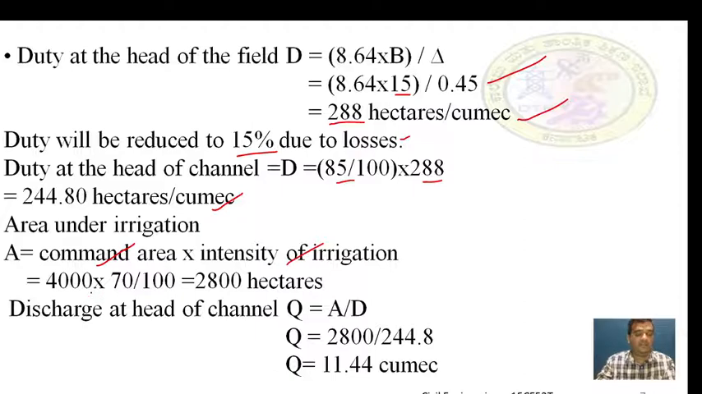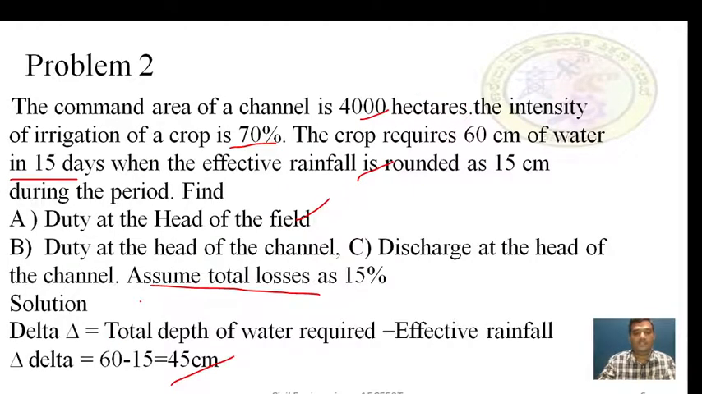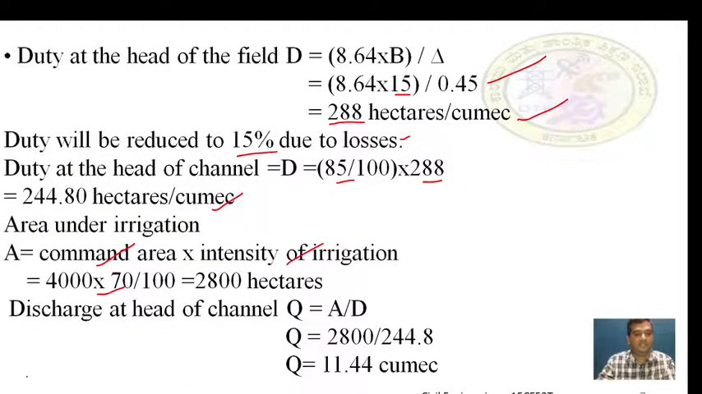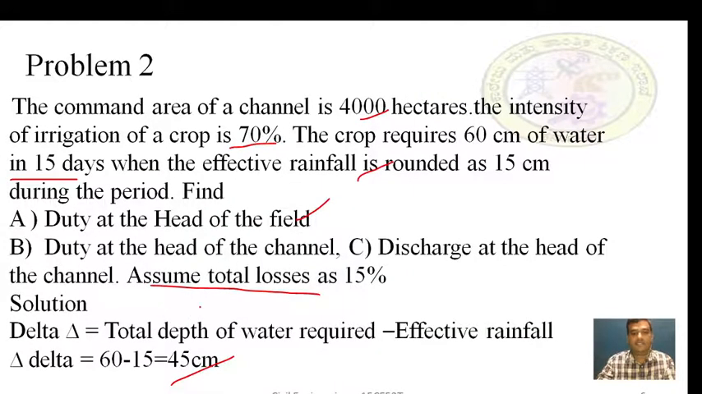70% because there may be some intensity loss due to the wastage of water, due to percolation or evaporation, or some other losses. The 100% intensity of irrigation is not achieved in this question. Hence, you have to take intensity of irrigation of a crop as 70%. In that 4000 hectares, you can irrigate just 70% of 4000 hectares. Hence, it is equal to 2800 hectares.